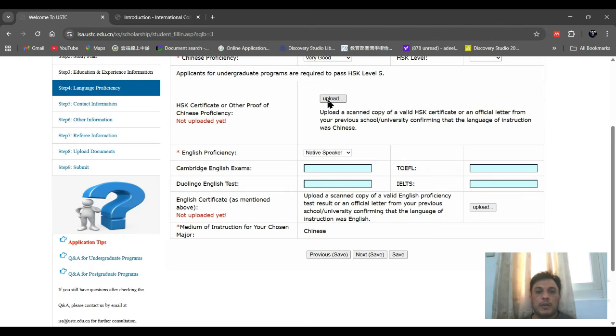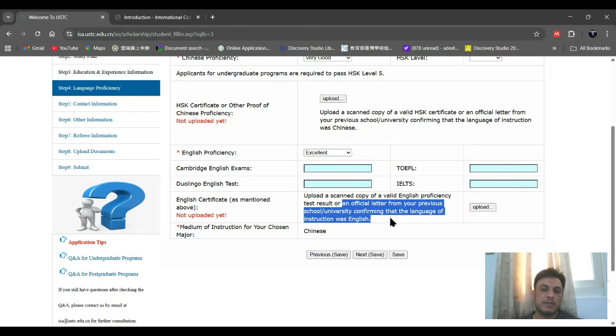And then you have to upload the certificate. And what about the English? You are non-native, choose excellent, and here they mention an official letter from your previous school or university confirming that the language of instruction was English.